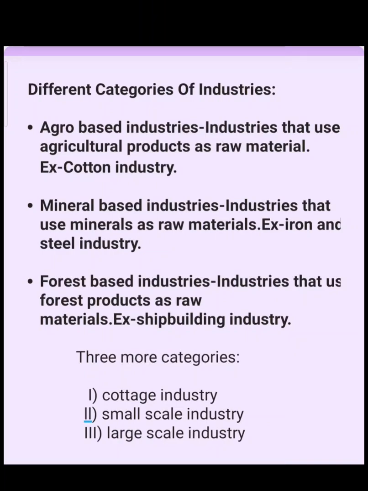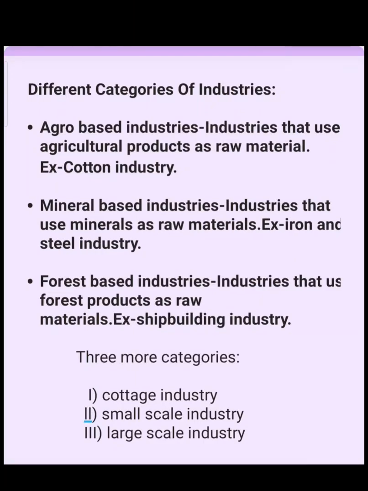Now next one is your forest based industries. In this type of industry, they use forest product as a raw material. For example, shipbuilding industry. So particularly in shipbuilding industries, what happens? We get woods from the forest, okay? Forest में trees होते हैं and we get woods from those trees and these woods help in making your ships. इन woods को हम use करते हैं ships बनाने में. So shipbuilding industry is an example of your forest based industry.